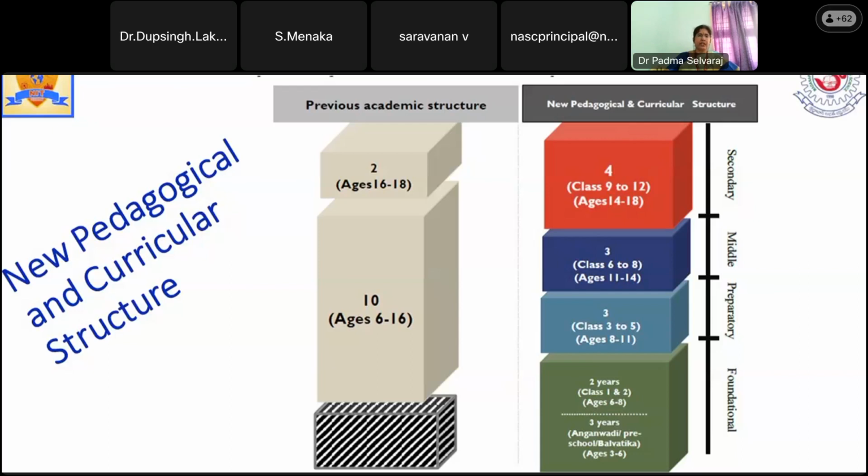The brain is ready to accept new things. That is the reason why a strong base has to be given at this age itself. So they have changed the normal academic structure into this structure.